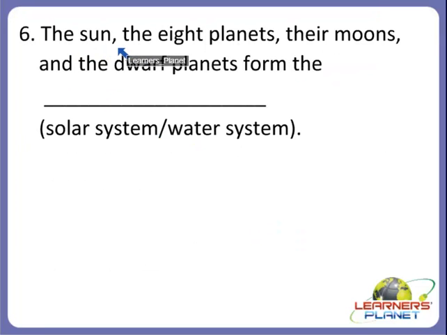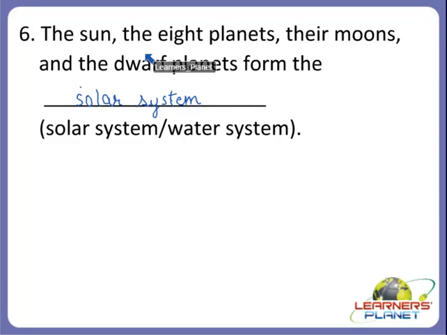The sun, the 8 planets, their moons and the dwarf planets form the dash. So what does it form? Does it form solar system or water system? What will be the answer children? Yes children, it's very simple. This is the system which forms the sun, the 8 planets, their moons and the dwarf planets. So what is it called? Yes, very good. It forms the solar system. Very good children. Alright children.